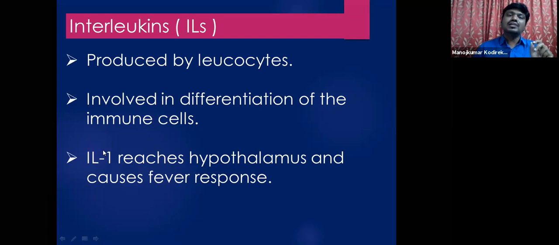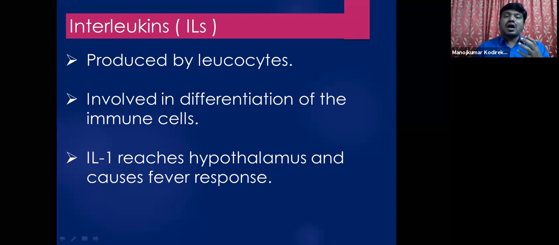So there is one interleukin called IL-1. What is this IL-1? This is one interleukin among different interleukins. When it is produced by the WBC cells, when our body is infected, it reaches the part of the brain called the hypothalamus, and it causes a fever response.